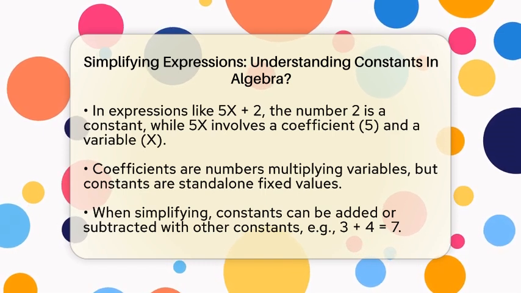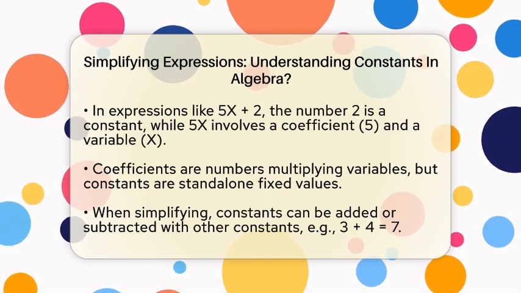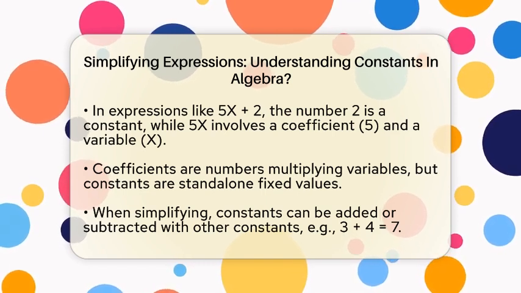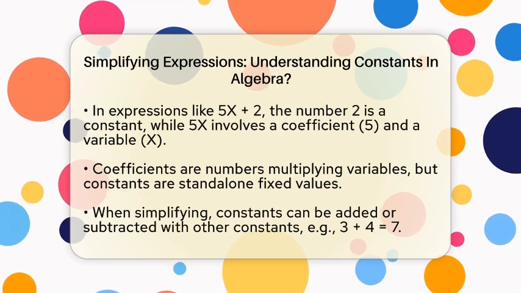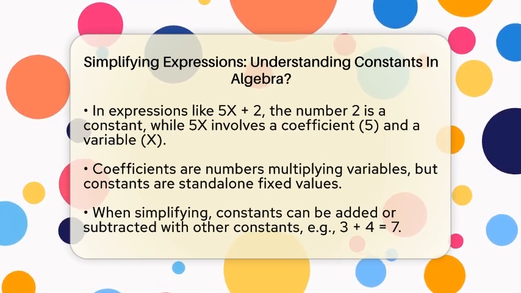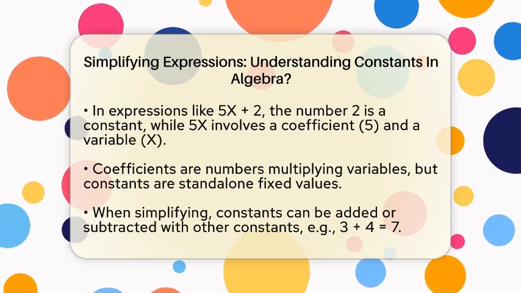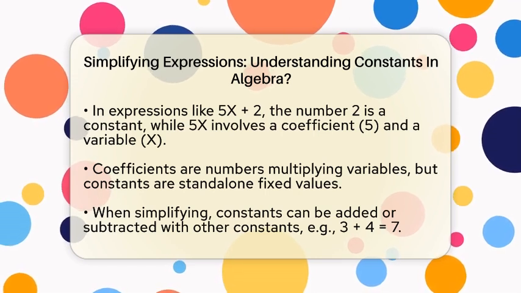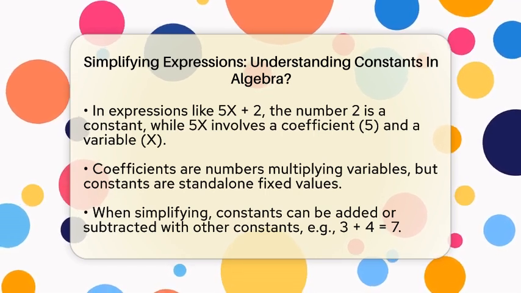Constants are important when simplifying algebraic expressions. You can add or subtract constants with other constants. For example, if you have 3 plus 4, you can combine them to make 7. But you cannot combine a constant with a variable unless they are the same kind of term.